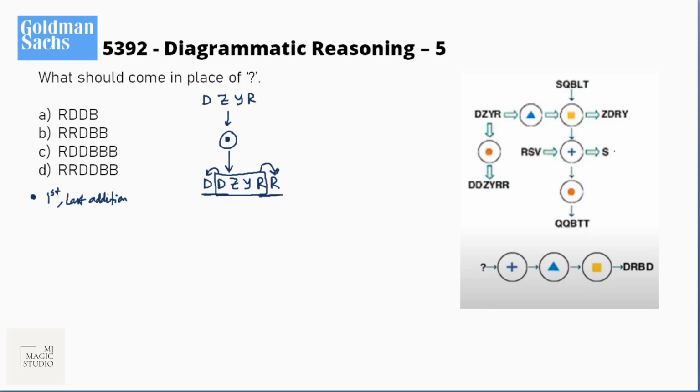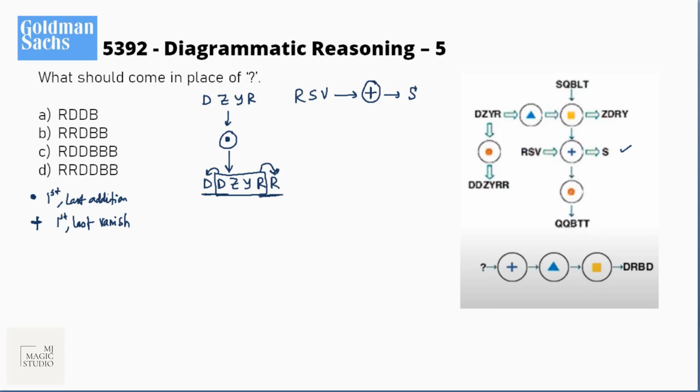Now I'll look at this one. RSV when moved through the plus converter just becomes S. That means R and V vanish. So this plus converter means first and last vanish. Dot converter was first and last are added up at the first and the last position. In the plus converter, we can see that first and last vanish. Great. Now, we need to move and check.